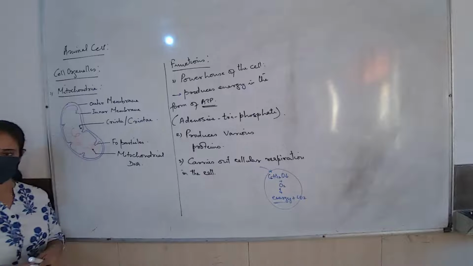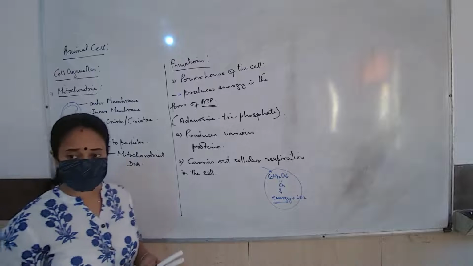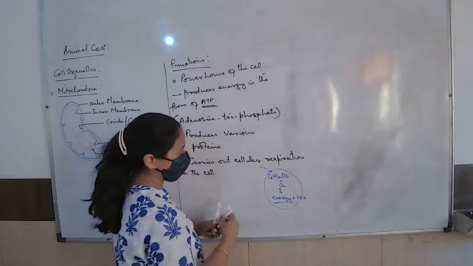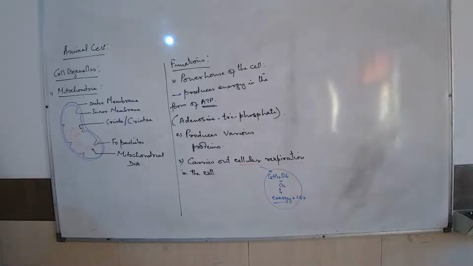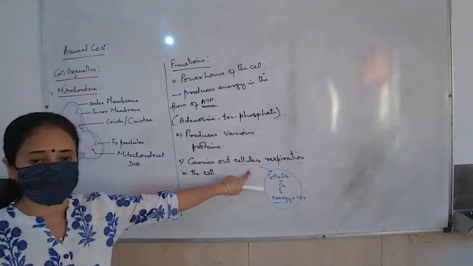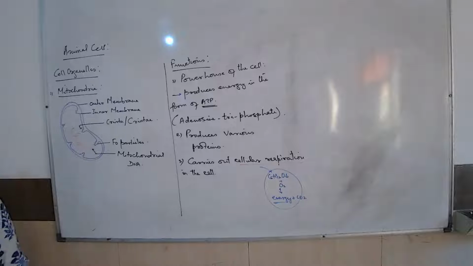The mitochondria produces energy in the form of ATP. But now, what is the process of getting energy? The process of getting energy is known as cellular oxidation. You will be asked the question: what does cellular respiration mean? Cellular respiration means breakdown of glucose to produce energy. Is that clear? So now you write down these 3 points.